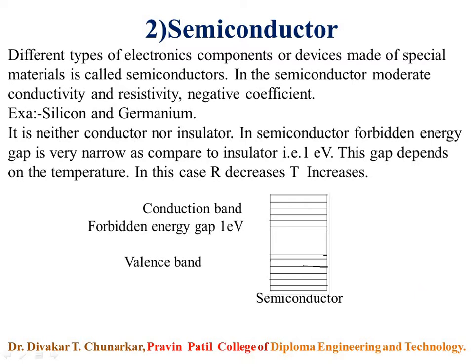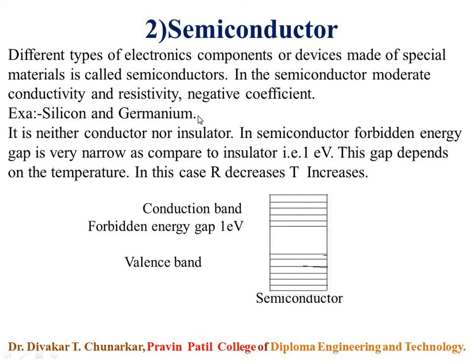In the semiconductor, moderate conductivity and resistivity. In the semiconductor, a negative temperature coefficient is present. For example, silicon and germanium.